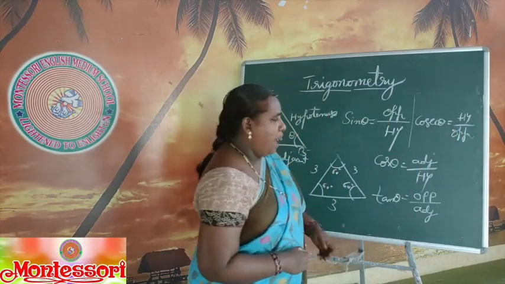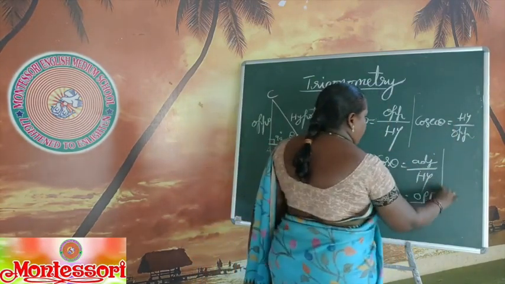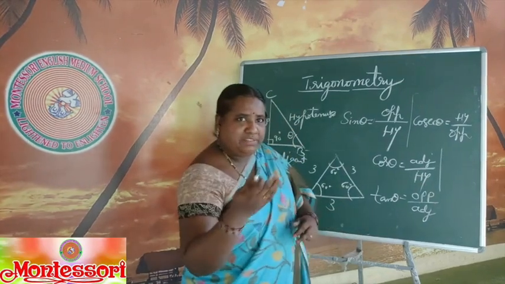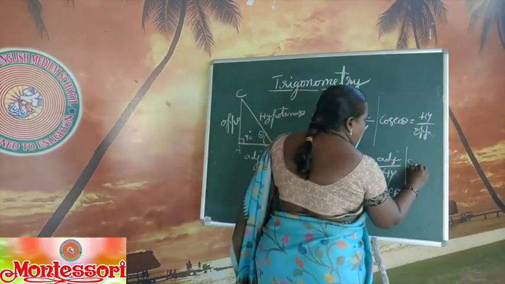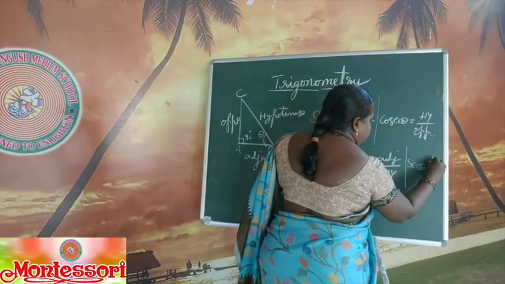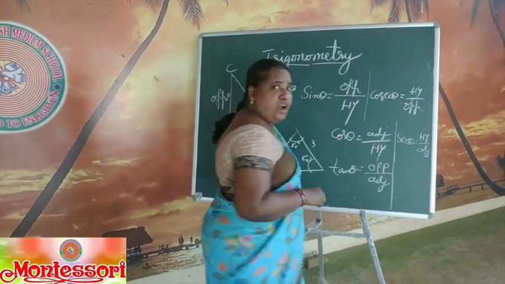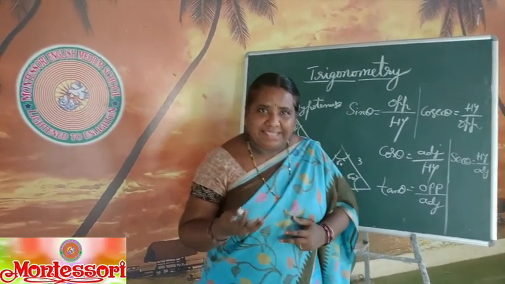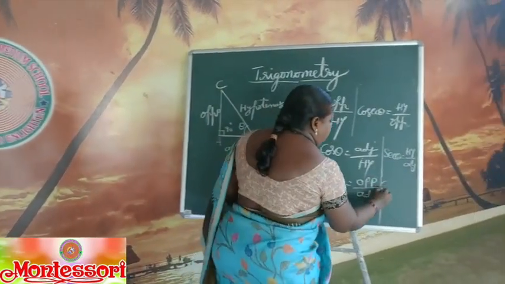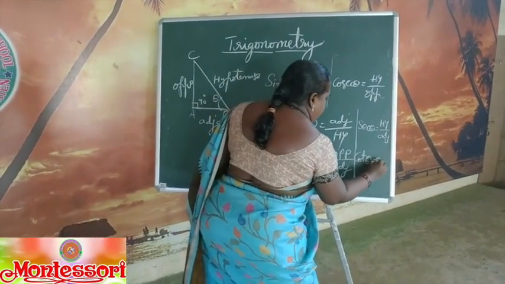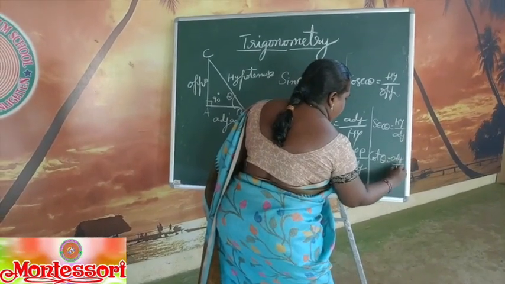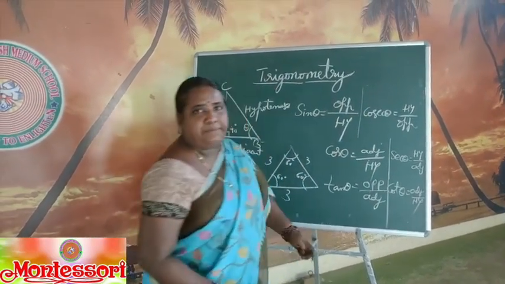Same way, if you reverse cos theta, it's nothing but secant theta, that is hypotenuse by adjacent. And if you take the reciprocal of tan theta, then it is nothing but cot theta, that is adjacent side by opposite side.